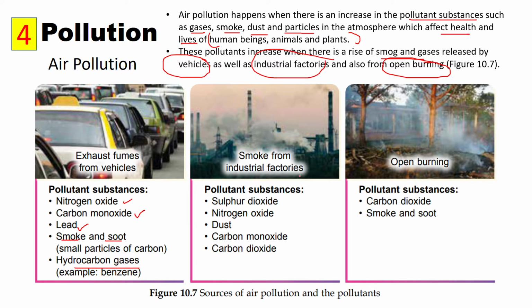Okay, from the industrial factories, we have sulfur dioxide, nitrogen oxide. Ini gas-gas hujan asid. Okay, also we have dust, carbon monoxide, and also carbon dioxide. Okay, daripada open burning, the pollutant substances, we have carbon dioxide sebab ini adalah gas yang terbebas daripada pembakaran ataupun combustion. We have smoke and also soot.